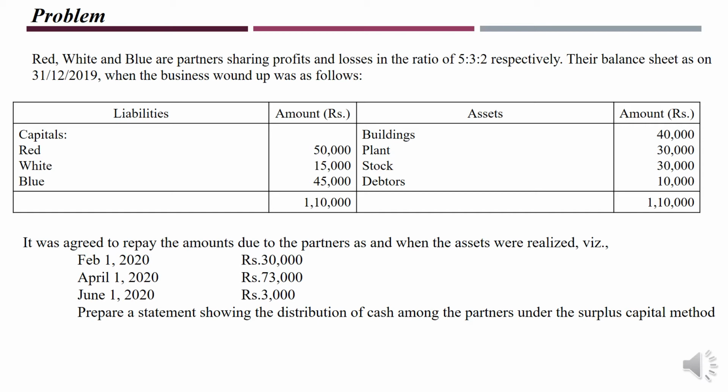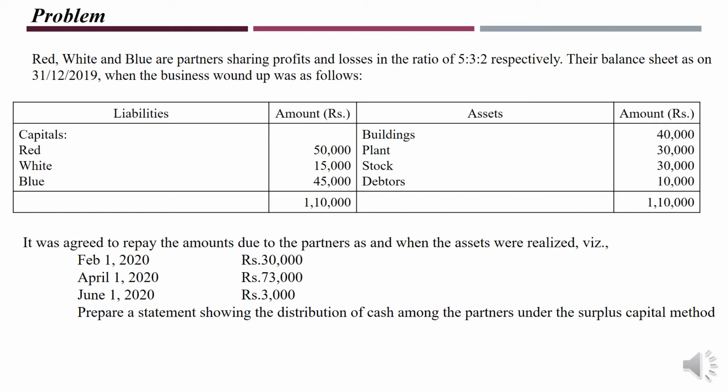it is in case of white. So this white, the capital per unit of profit, it is 5,000 here. So that should be taken as the base, and accordingly set the capital according to their profit sharing ratio. Now this capital per unit of profit is 5,000. So 5,000 into 3, it is 15,000. 5,000 into 2, it is 10,000, and 5,000 into 5, 25,000.